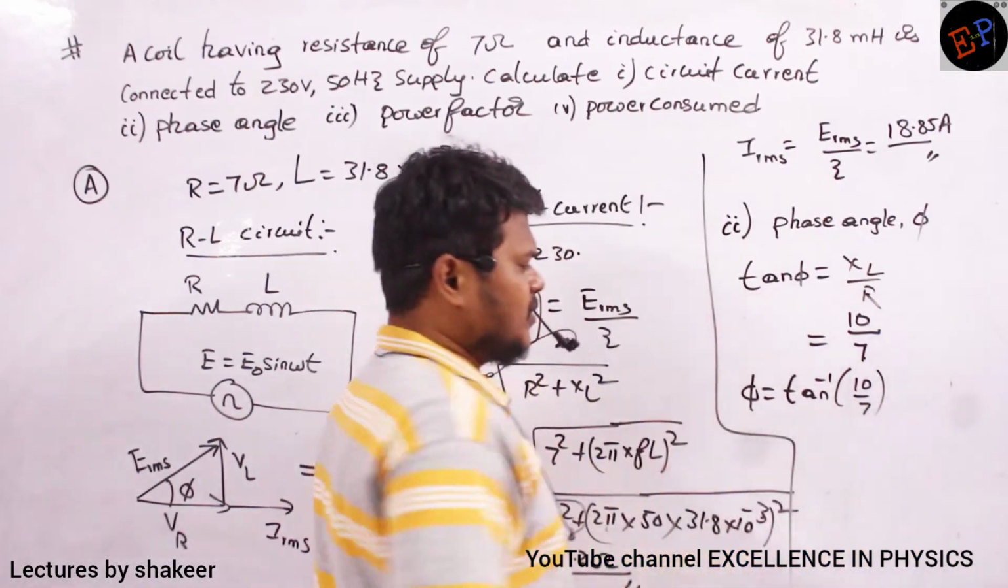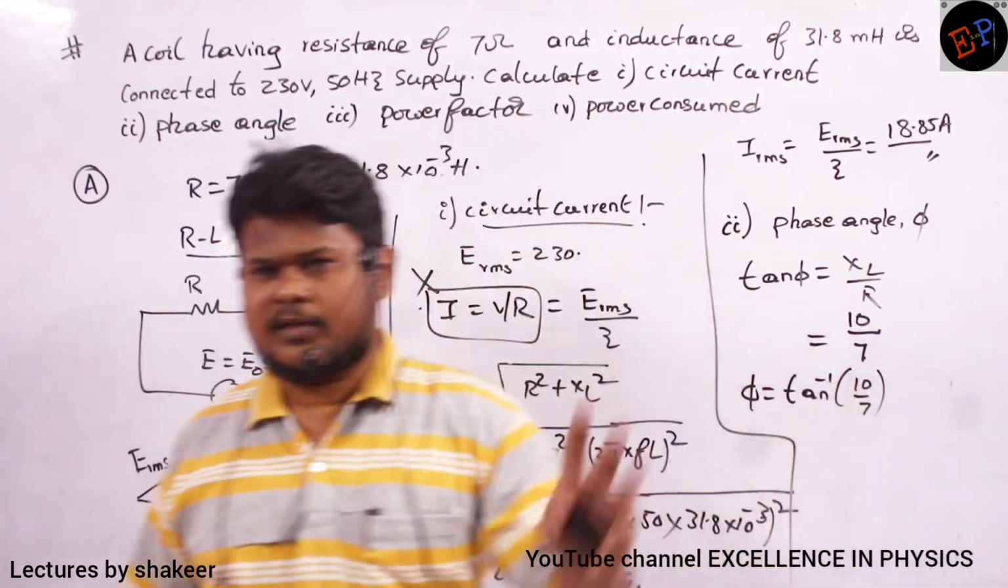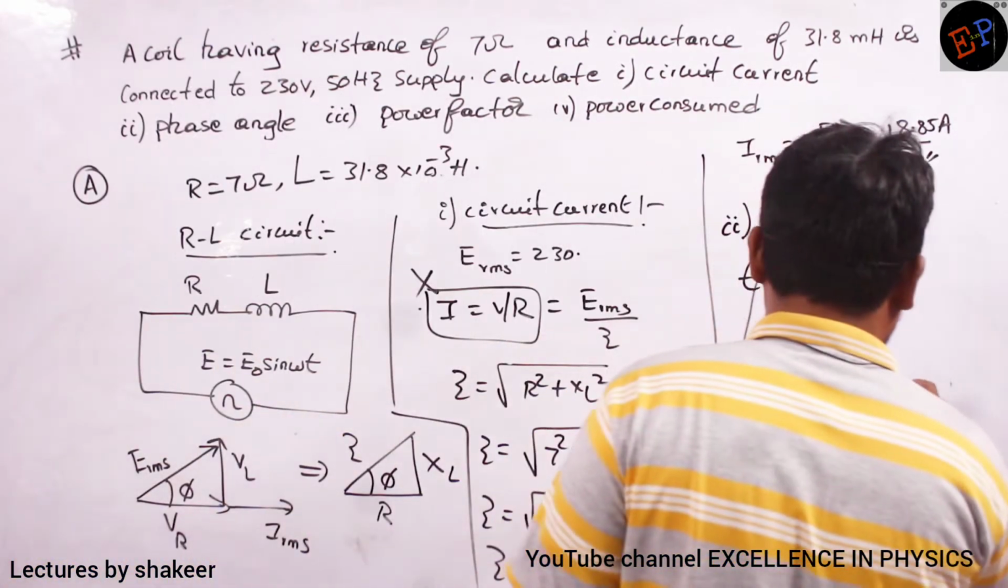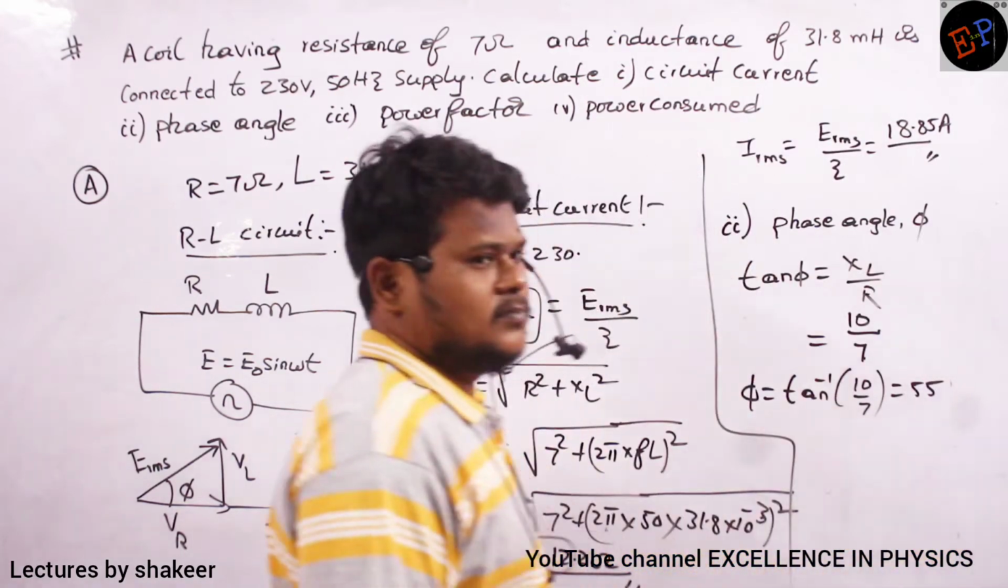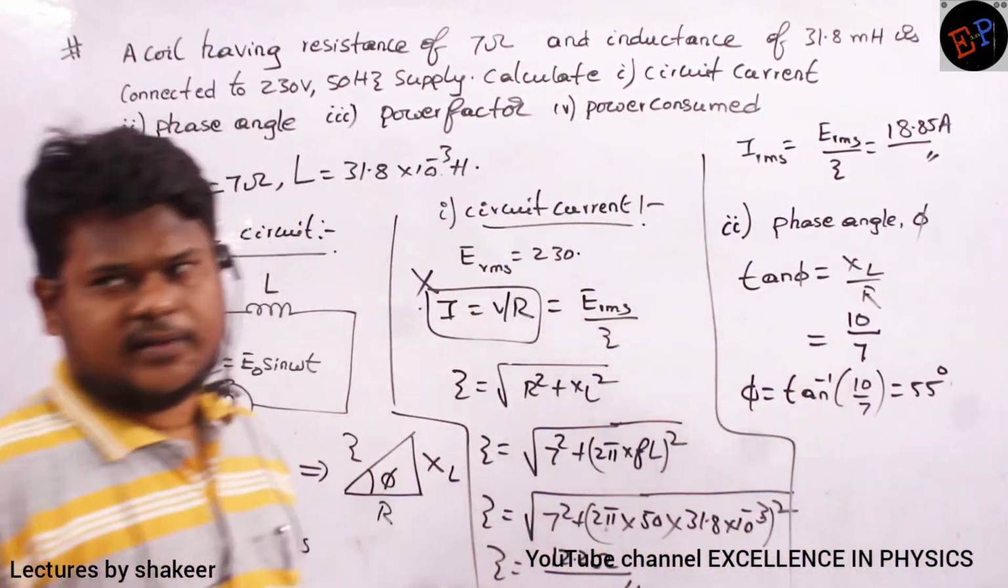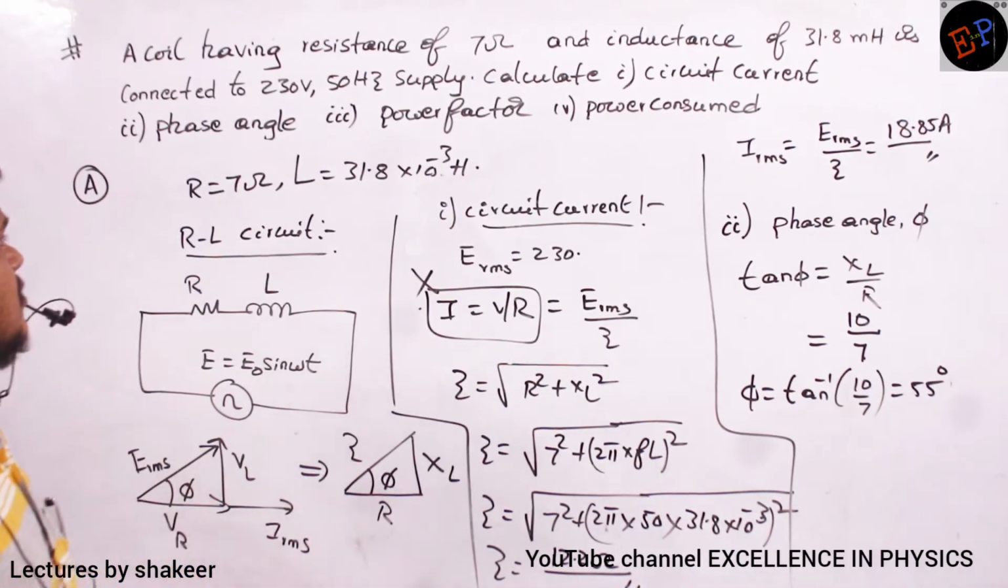10 by 7 is greater than 1, no? So definitely the angle will be greater than 45 degrees, because tan 45 is 1. So the angle you will get is 55 degrees. So what phase angle did we get? 55 degrees.